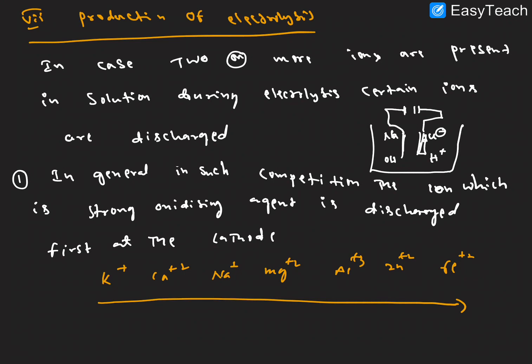From here to here the oxidizing power increases, so automatically the deposition at the electrode also increases. I hope it is clear.